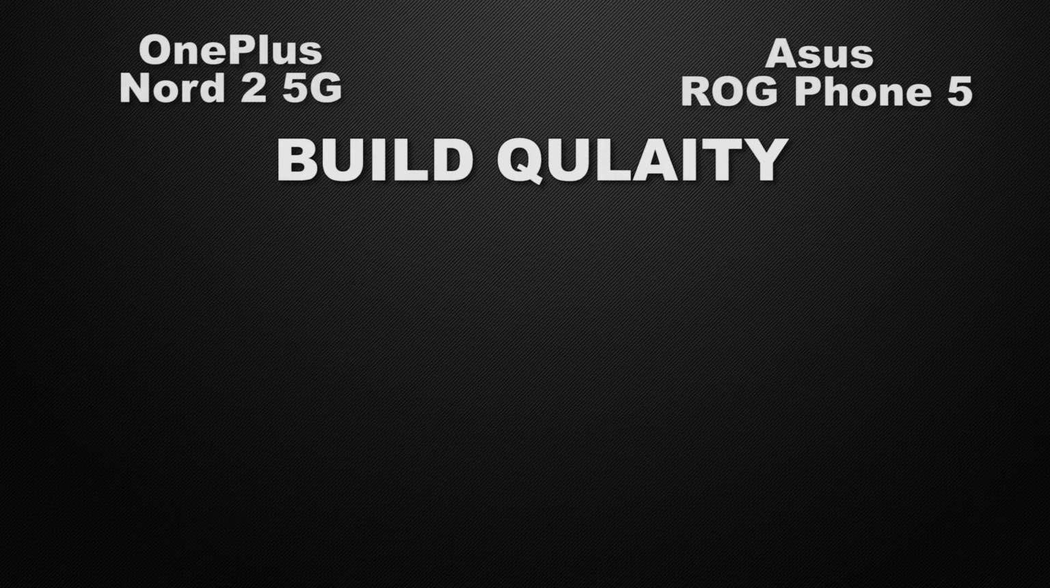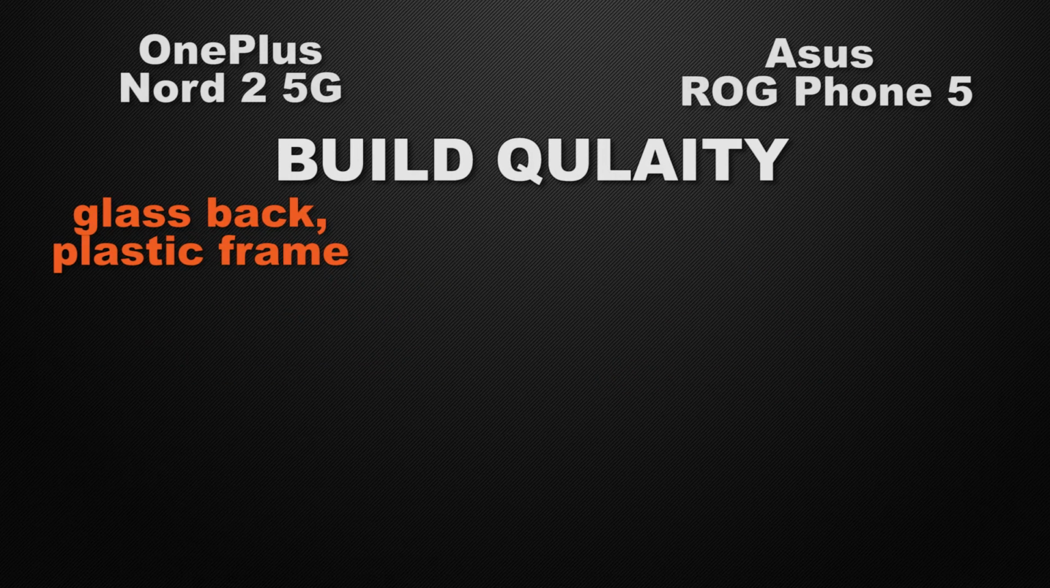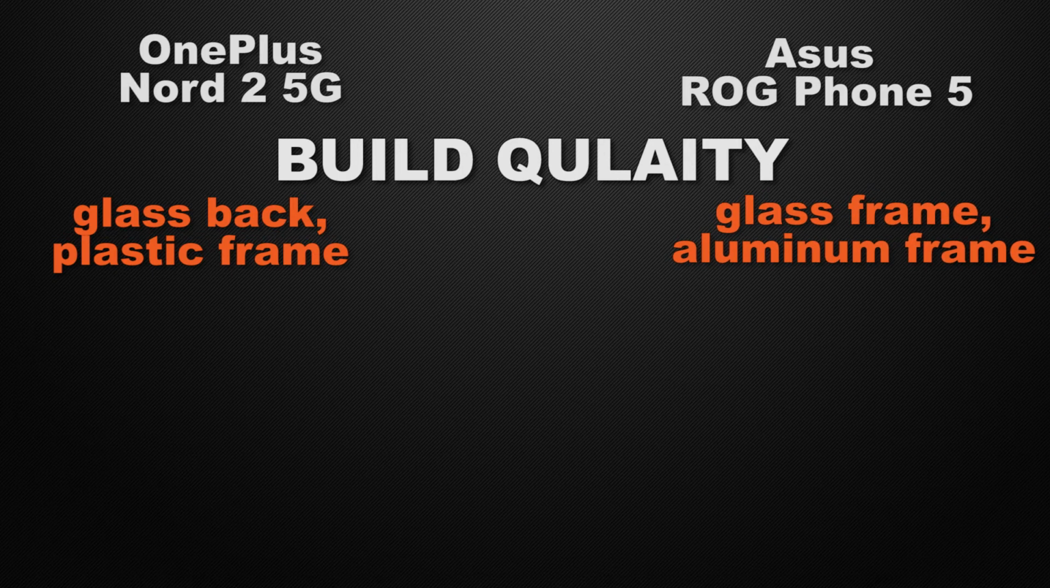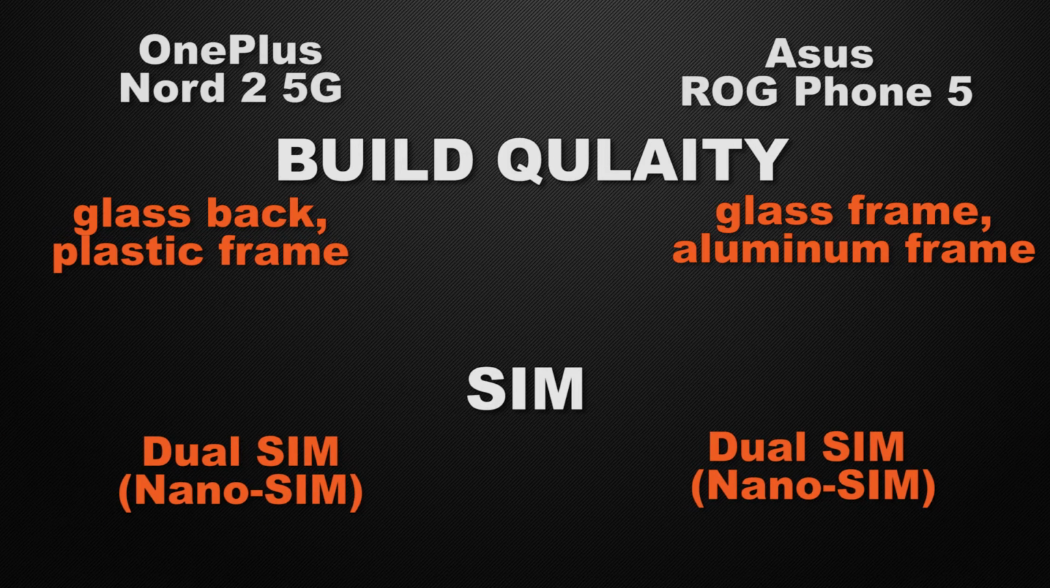Let's talk about the build quality of the devices. Nord 2 has a glass back with plastic frame, whereas ROG Phone has a glass back with plastic frame. So the winner here is ROG Phone because it has solid build quality. And about the SIM options in the devices, both of the devices have dual nano SIM support, so it's a tie.